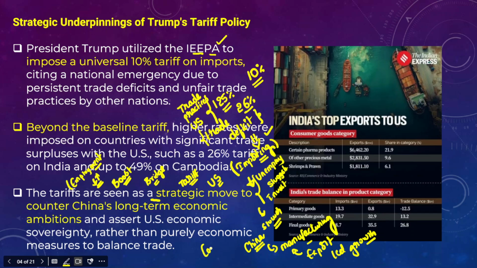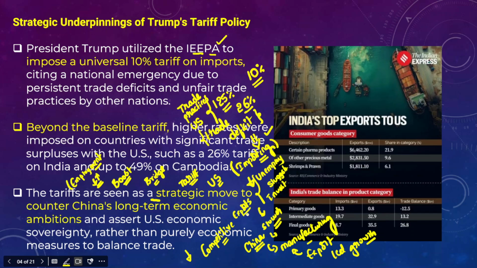China is able to find markets in different parts of the world because Chinese products are always competitive. Since they manufacture goods at a very low cost, Chinese goods are more competitive in international markets, and that's how China is able to maintain its economic growth and development through exporting goods to different countries.